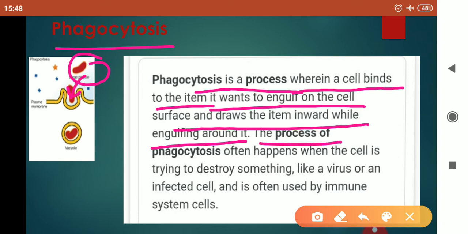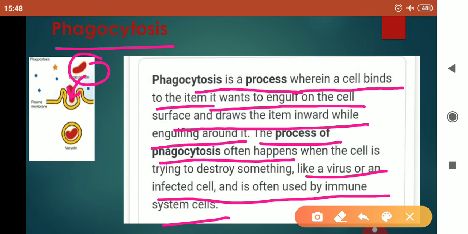The process of phagocytosis often happens when the cell is trying to destroy something like a virus or an infected cell, and is often used by immune system cells. Now, children, you can see here how this wall is invaginating itself to form a vacuole.